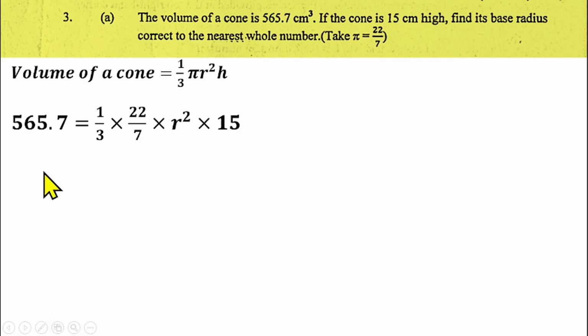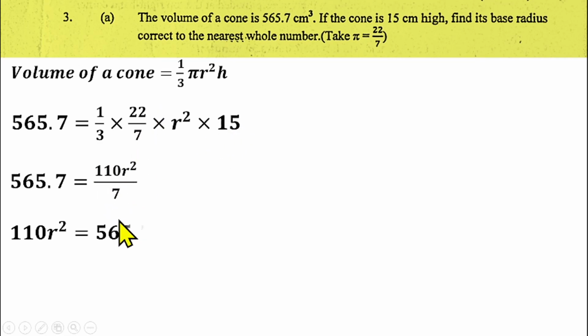From there, if you simplify further, 22 times 15 over 3, 3 can go in 15, that gives us 5. 5 times 22 gives us 110 multiplied by r squared over 7. You can cross multiply there. So 7 multiplied by this, then we have this. Okay, you can divide both sides by 110. You have r squared to be equal to this.